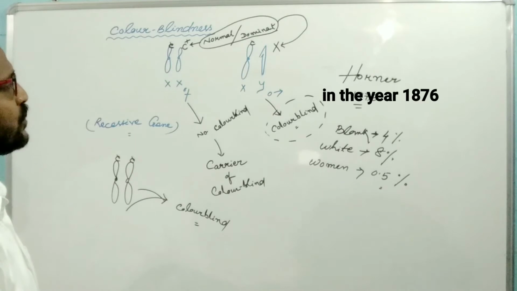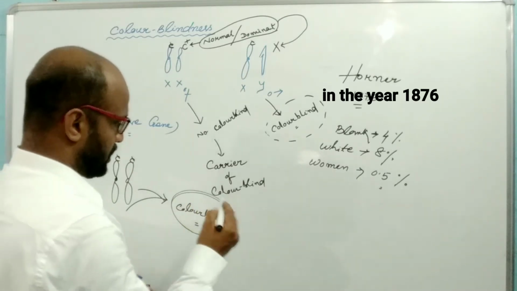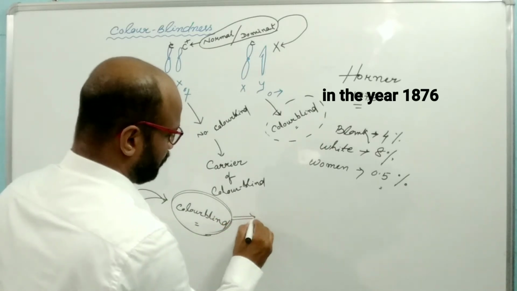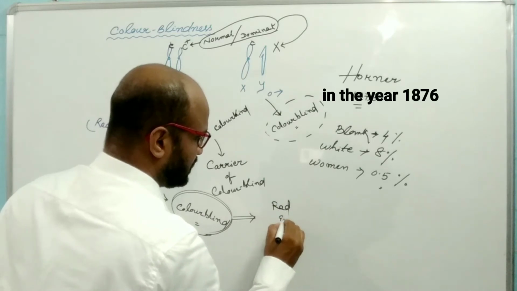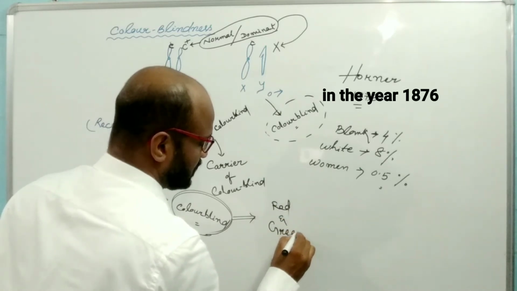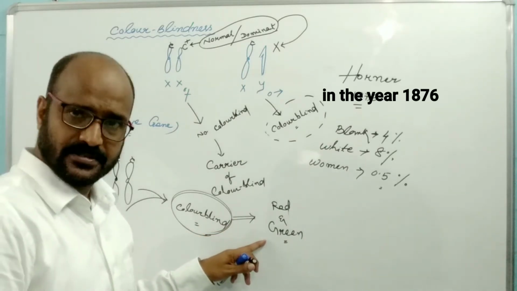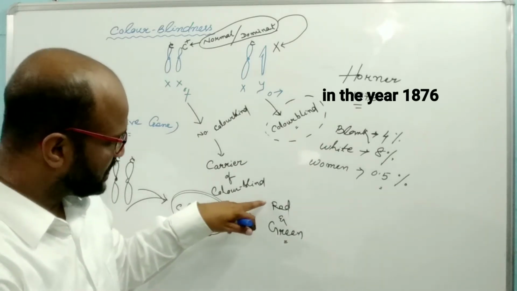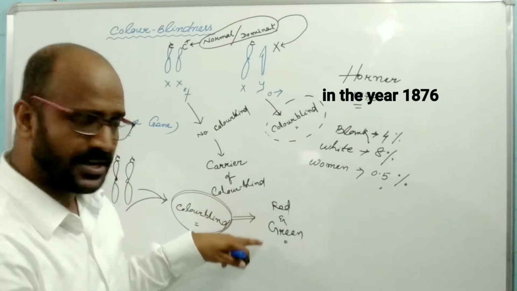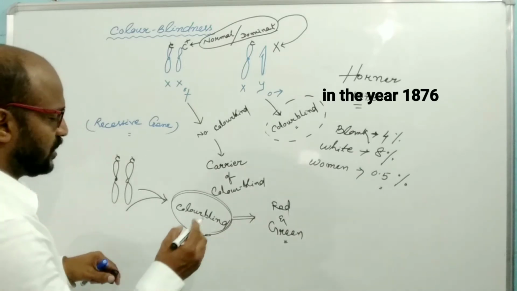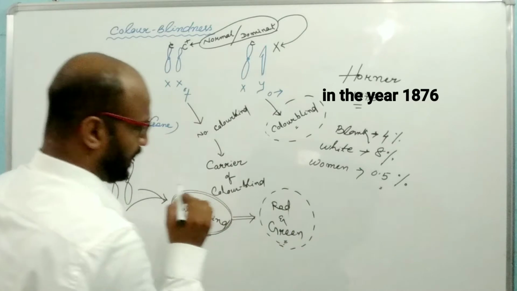What is the meaning of color blind? The color blind patients are unable to recognize or distinguish red and green color. That's why it is also known as red-green blindness. They are unable to distinguish red from green or green from red, so the color blindness disease is also known as red-green blindness.